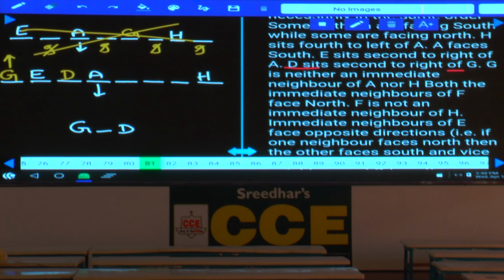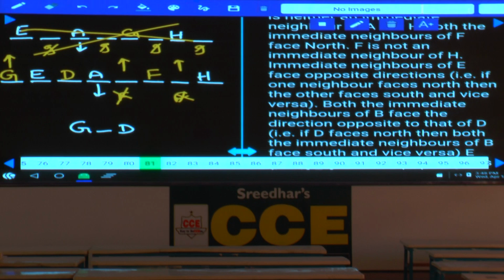Then, next one. G is neither an immediate neighbor of A nor H. Both the immediate neighbors of F are facing north. Hence, can F be at this place? F cannot be here, because if F is here, then one of the immediate neighbors of F is A. He is facing south, hence F cannot be at that place. And both the immediate neighbors of F are not immediate neighbors of H. Hence, F cannot be here as well. Hence, F must be here. If F is here, immediate neighbors of F are facing towards north. These 2 persons are facing north, isn't it? And F faces north, F is not an immediate neighbor of H.